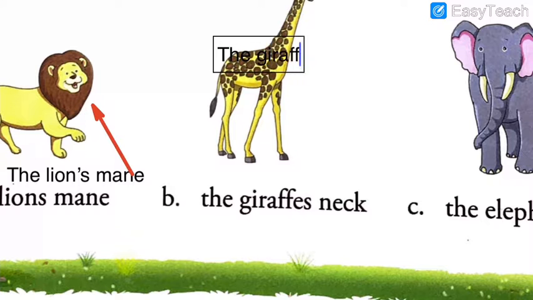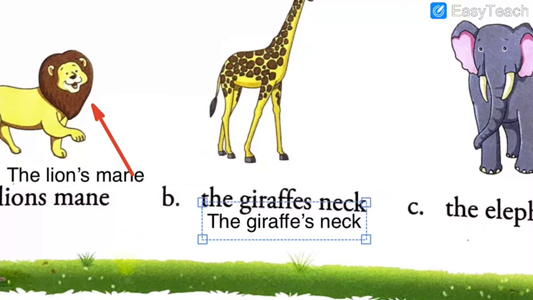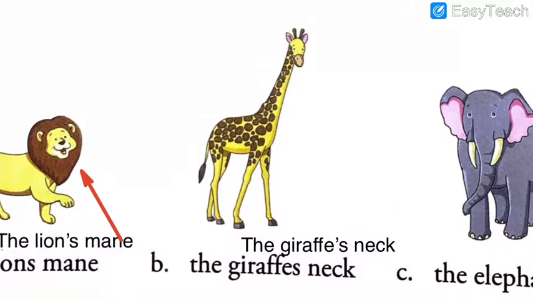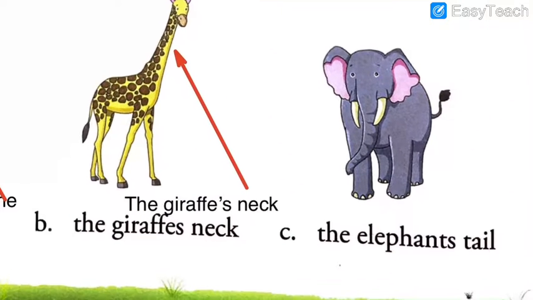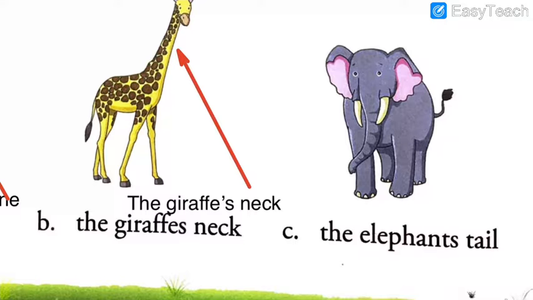The giraffe apostrophe S, N-E-C-K. Whose neck is it? It is the giraffe's neck. So giraffe apostrophe S shows that this neck is of the giraffe. And the neck is here, that's why I have put the arrow this way. You cannot put the arrow if you do not have the textbook, I understand. But that's fine, as far as you are writing the answer, it's okay. The elephant's tail. Oh, here is the elephant's tail. What change do we have to make?